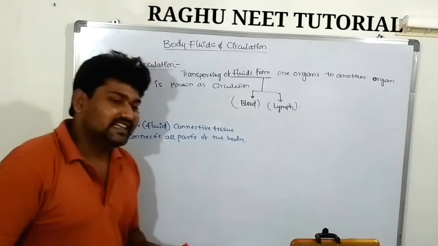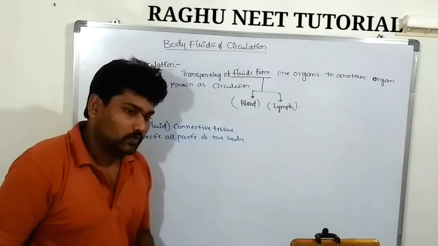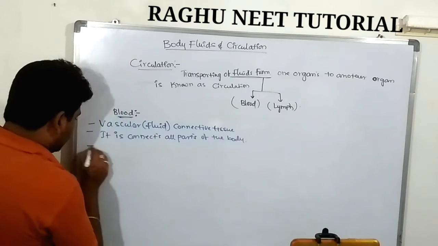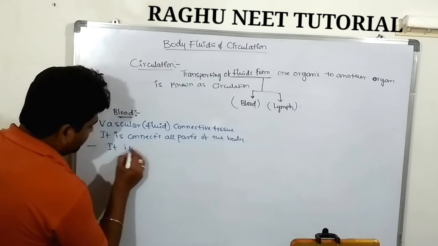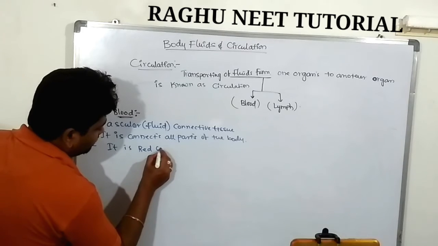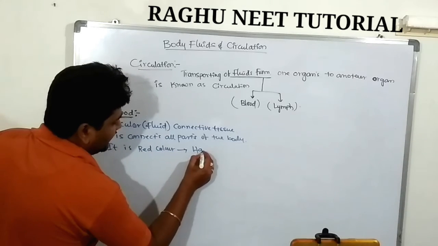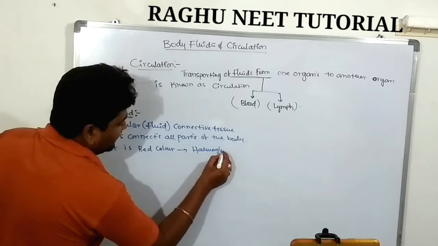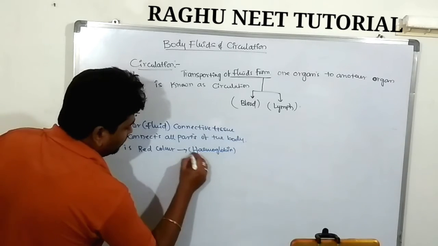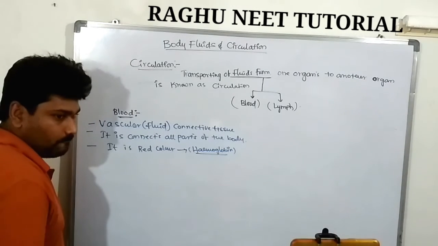Blood is red in color due to the presence of the blood pigment known as hemoglobin.